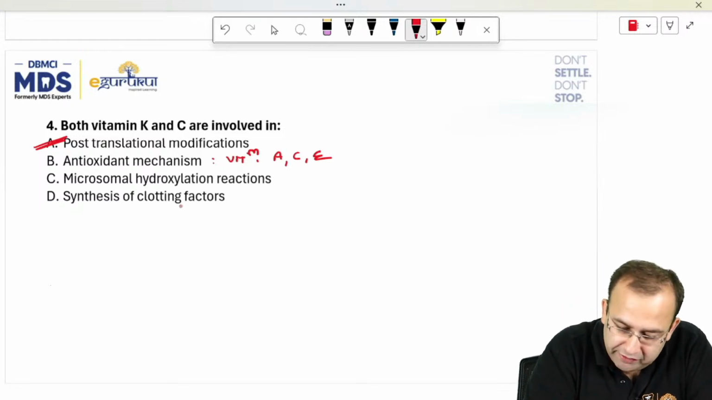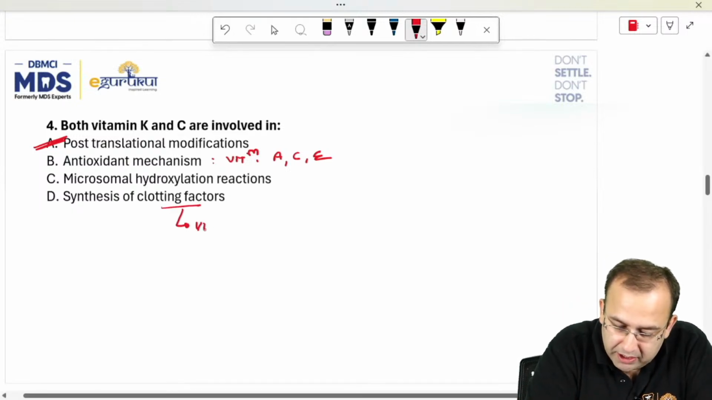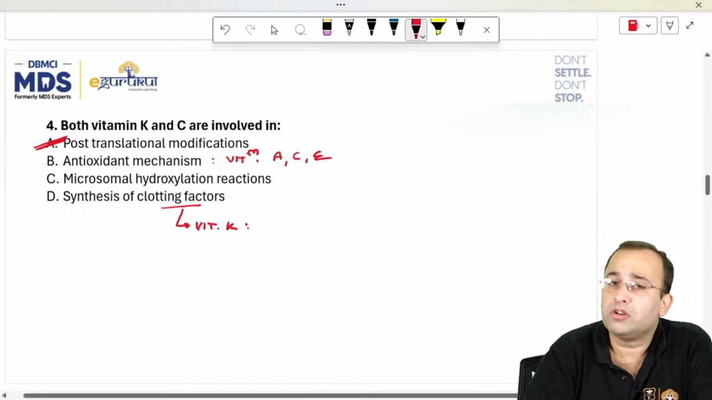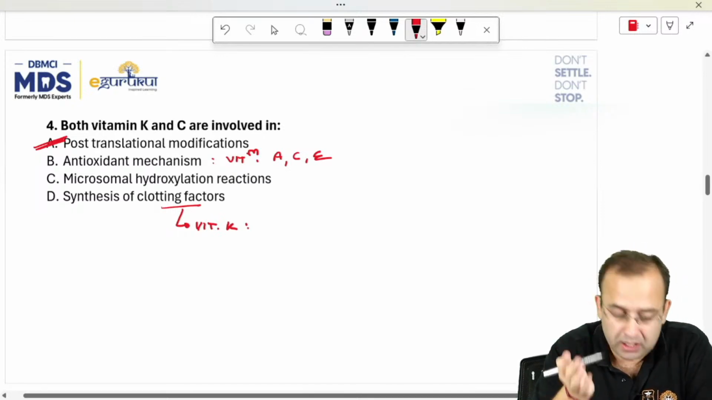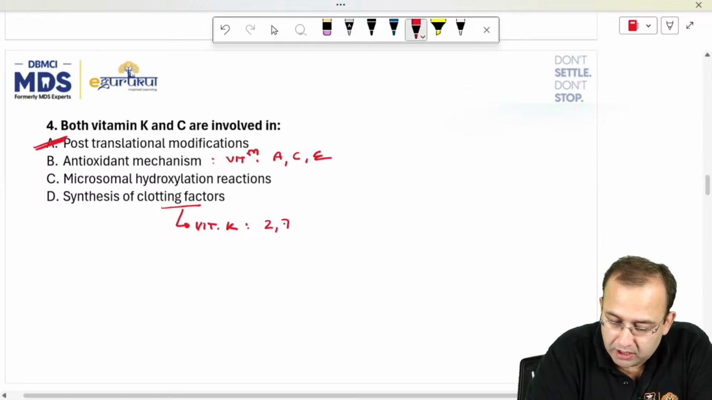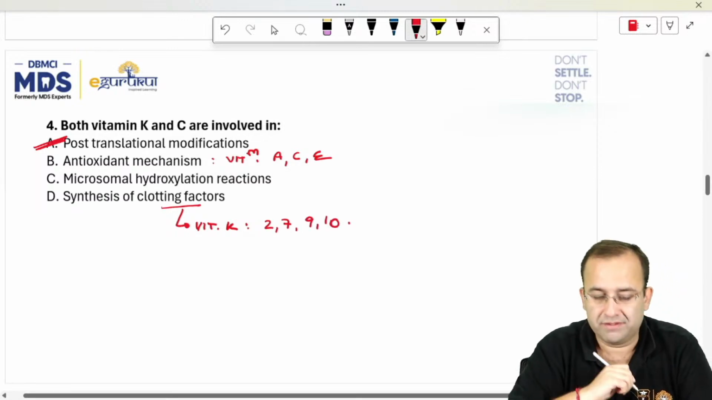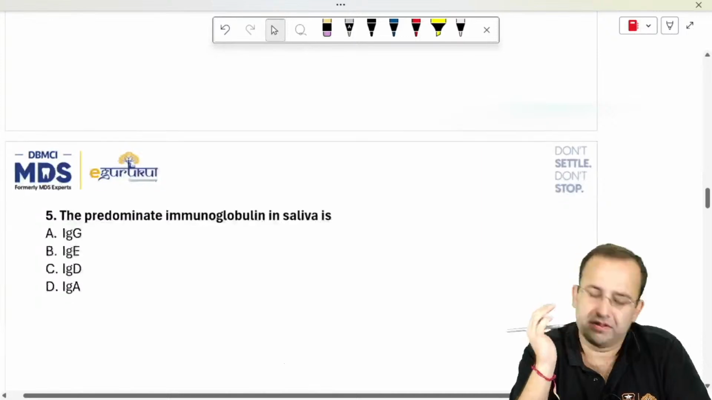Next, clotting factors are by vitamin K. Which are the vitamin K dependent clotting factors? So there were two questions on vitamins. It was asked today only. Vitamin K dependent are coagulation factors 2, 7, 9, 10. You know that.